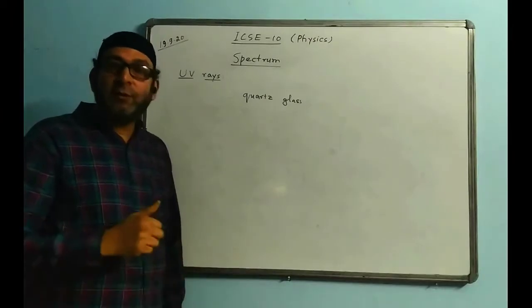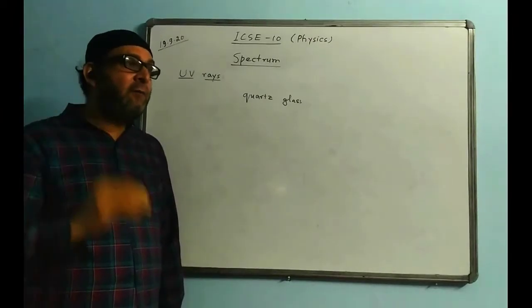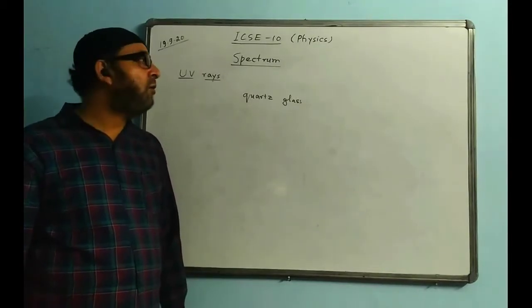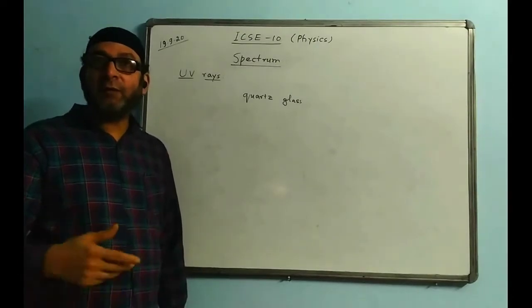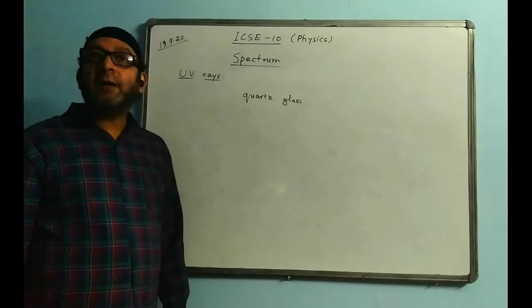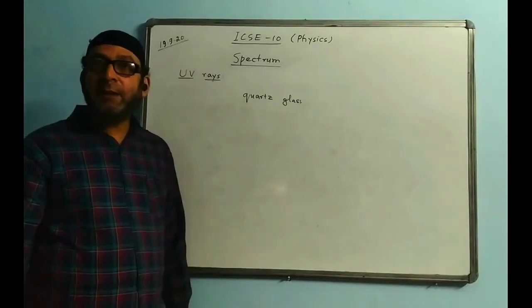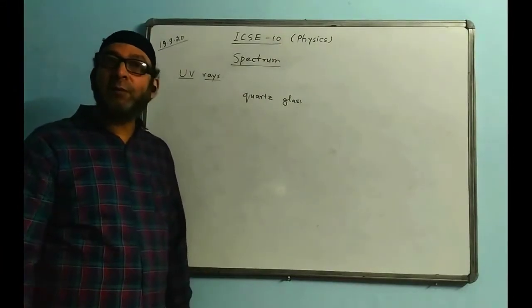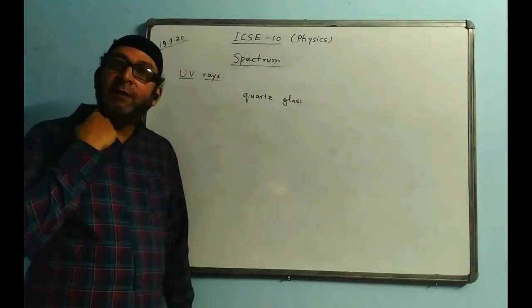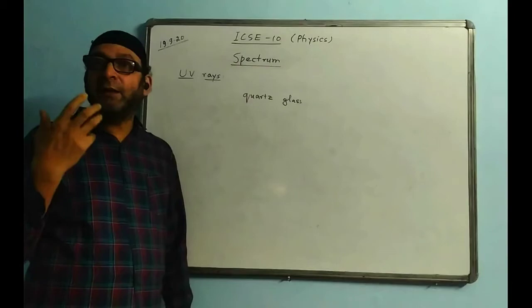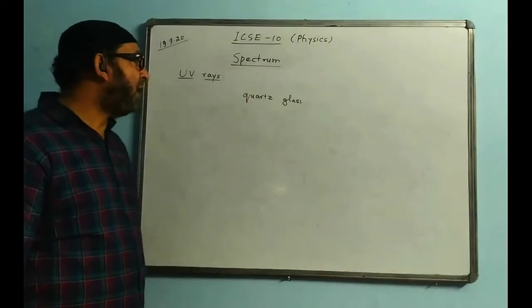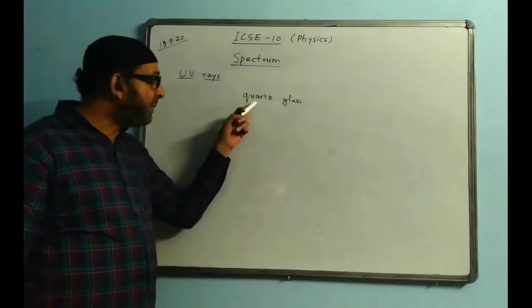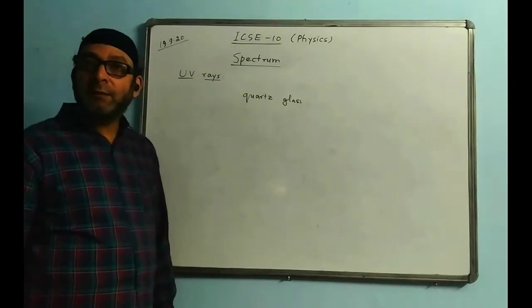The UV rays which are coming to the earth are much less harmful. Their wavelength will be high and frequency will be low. So they are not that harmful to us. They are causing some useful effect on us. They are actually manufacturing vitamin D in the bones. UV rays are very important for some chemical reactions. Some chemical reaction takes place in our bones and they manufacture vitamin D for us. Vitamin D is very important for the strength of the bone. So that we get from the UV rays only. Okay, now properties I told you, it is transparent to quartz glass but is easily absorbed by the ordinary glass.